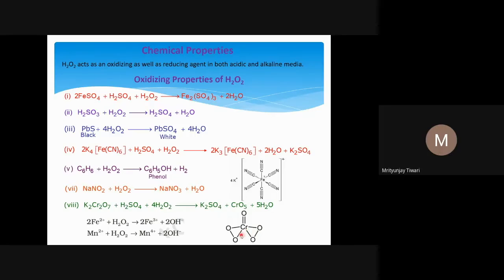Based on that, you can assign the oxidation numbers, or the structure of the chromium oxide as well. When oxygen forms an O-O bond, the oxidation number of oxygen becomes -1 only. So this is peroxide, and this is also peroxide, and so these two oxygens will have a -2 charge, this will have a -2 charge, and this single oxygen, which is oxide, has a -2 charge. So total -6 charge, and that is balanced by the single chromium atom, which should have a +6 charge. So chromium is oxidized here.